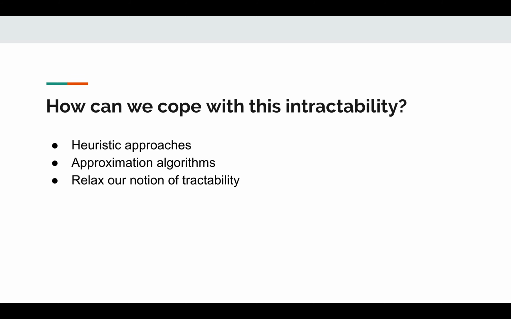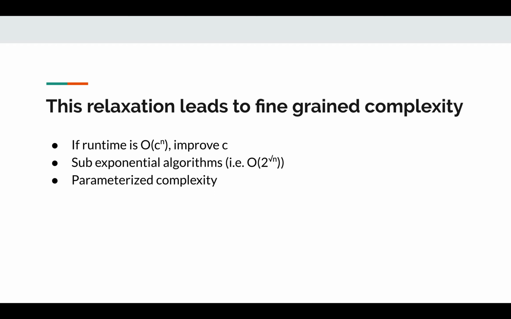One thing we can do if we still want exact solutions is we can relax our notion of tractability. Traditionally, problems for which we have polynomial time algorithms are considered tractable, and all others are considered intractable. But this need not be the case. So this relaxation leads to the notion of fine-grained complexity. There are a few different ways in which this can arise.